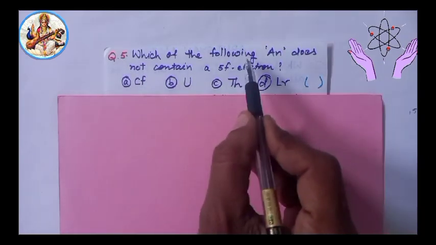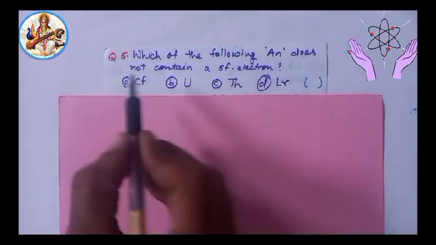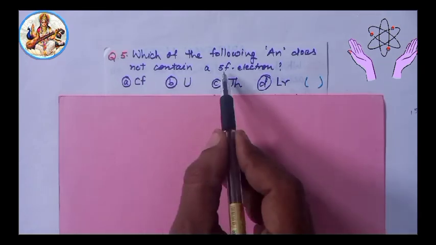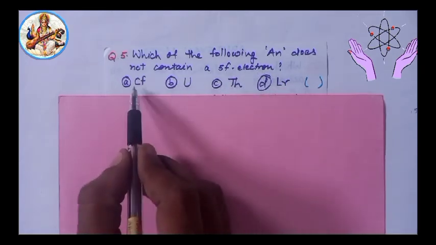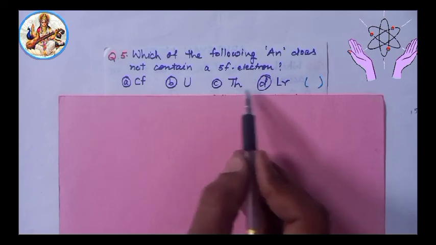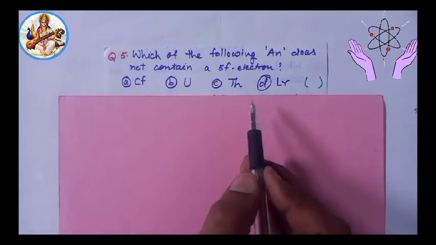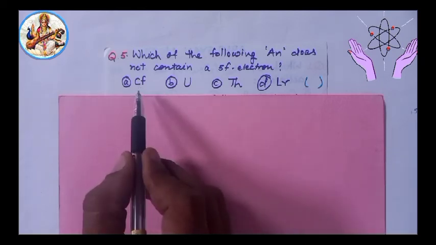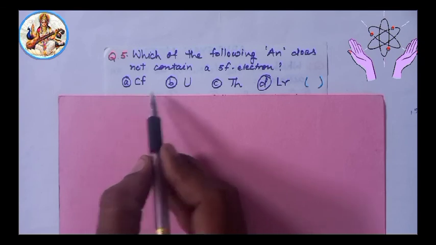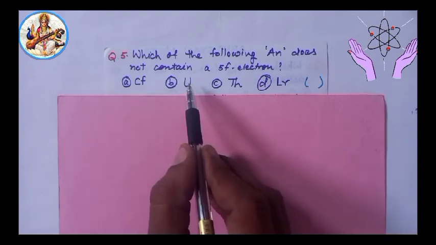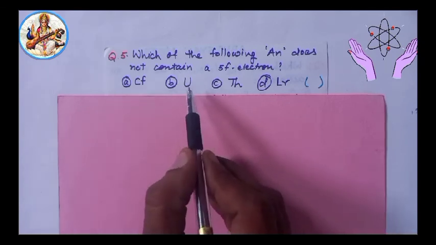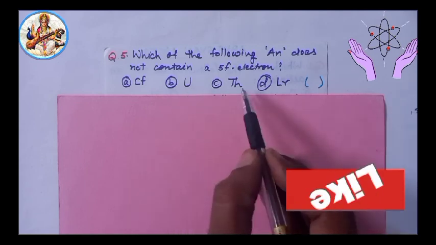Next, question 5. Which of the following actinides does not contain a 5f electron? Cf, U, Th and Lr, lawrencium. We know that in Cf there are 10 5f electrons present. In U there are 3 5f electrons present.